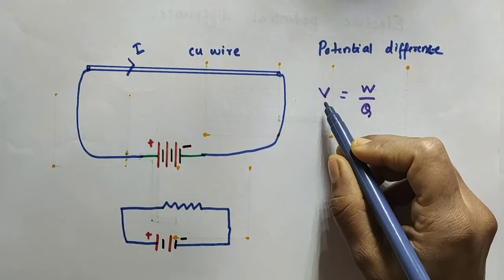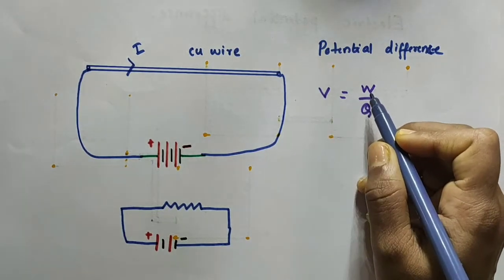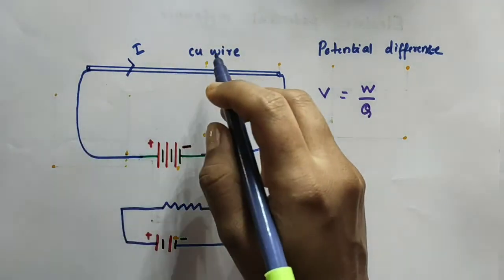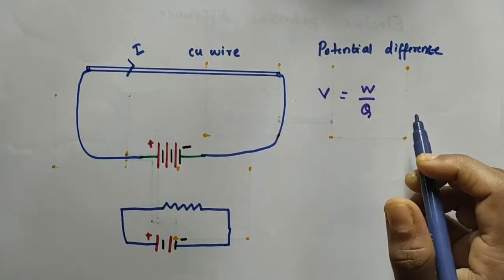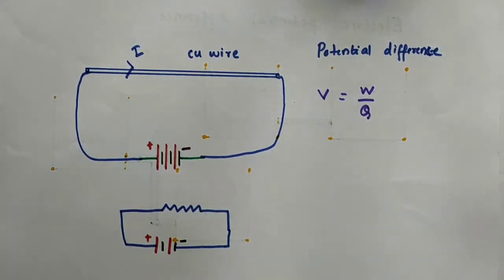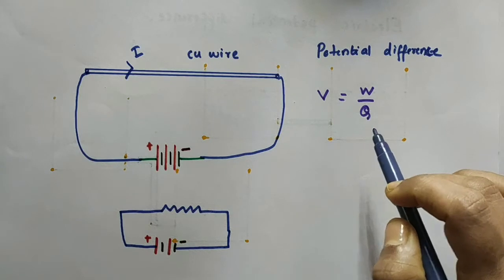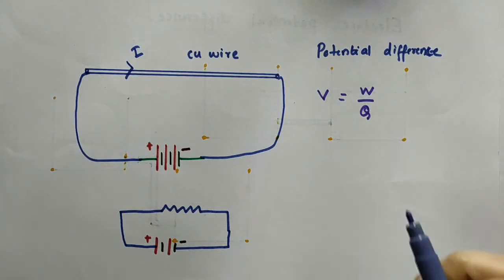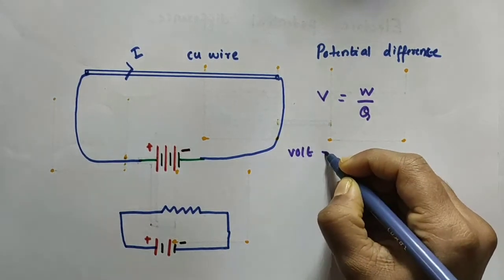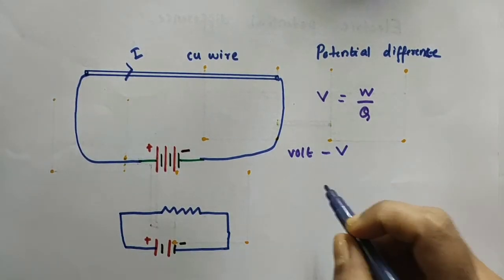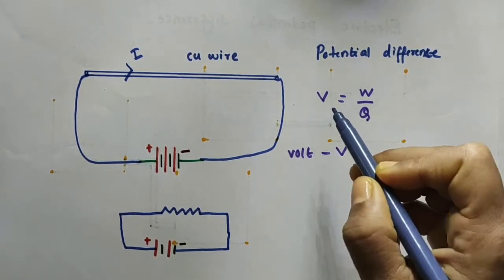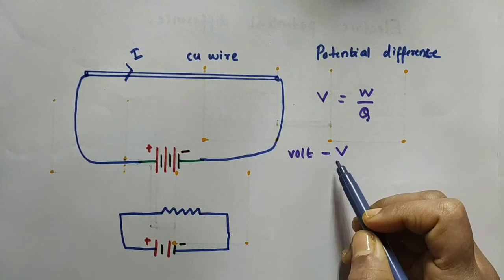Potential difference is defined as the work done to move a unit charge from one point of the conductor to the other point of the conductor. So we get one expression, V is equal to W by Q, where V is the potential difference, W the work done, Q the charge. The SI unit of electric potential difference is volt, represented by capital letter V, because it is named after a scientist, Alessandro Volta.